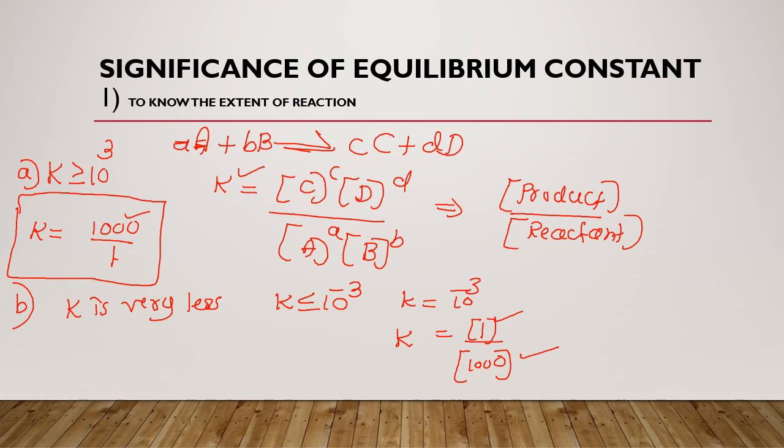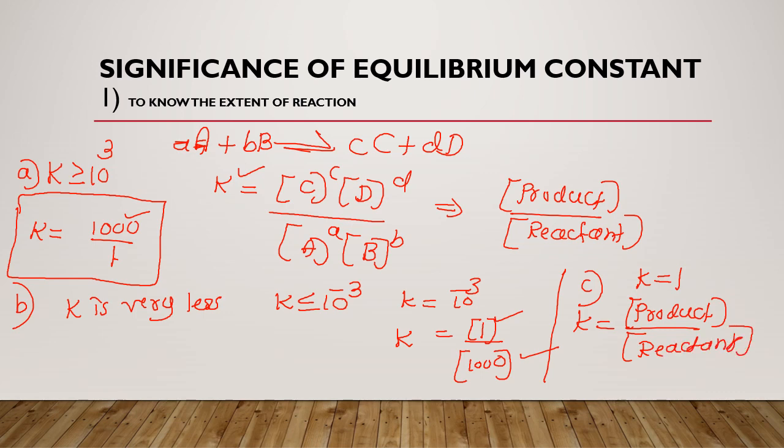Now the third condition: if the value of K is equal to 1, what does it indicate? The equilibrium constant is equal to the concentration of the product divided by the concentration of the reactants. If K is equal to 1, that indicates the concentration of the product is equal to the concentration of the reactants.